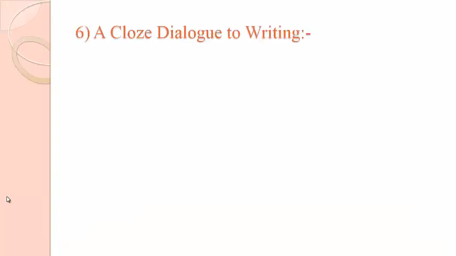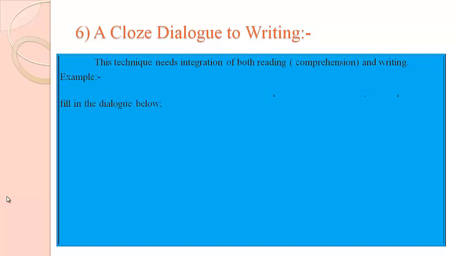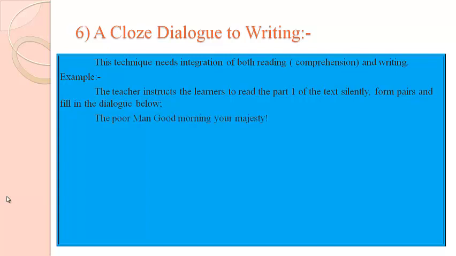The sixth technique is a close dialogue to writing. This technique needs integration of both reading, which means comprehension, and writing. Then let us take an example. Here the teacher instructs the learners to read part 1 of the text silently, form pairs and fill in the dialogue below.